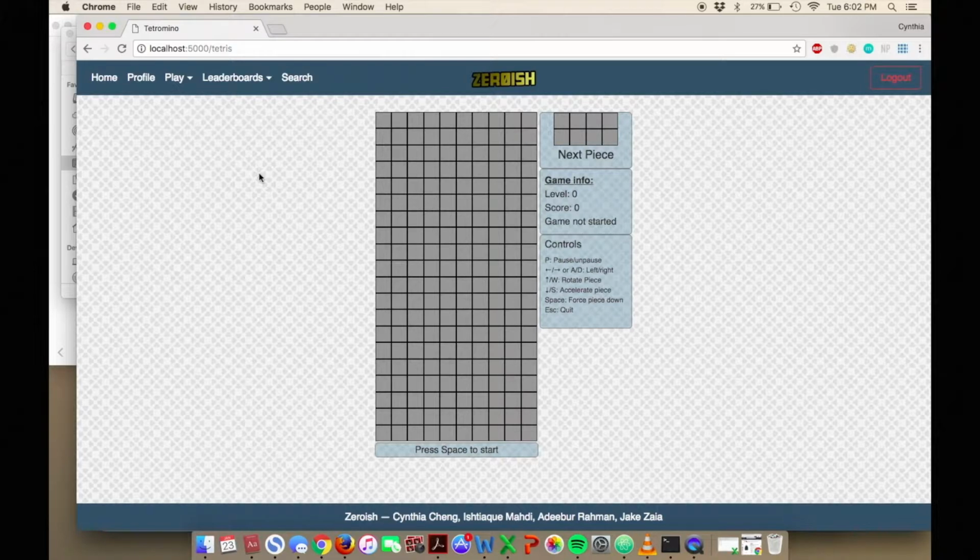Here we have Tetris, except it's not like your ordinary Tetris. Obviously the pieces come down and you can rotate them, as you can see. And we have a special feature where if you press spacebar, it goes all the way down. In addition, you can speed up the pieces, as well as move the pieces when they're in a tight corner. For example, as they're going down, there's a slight pause where you can put them.